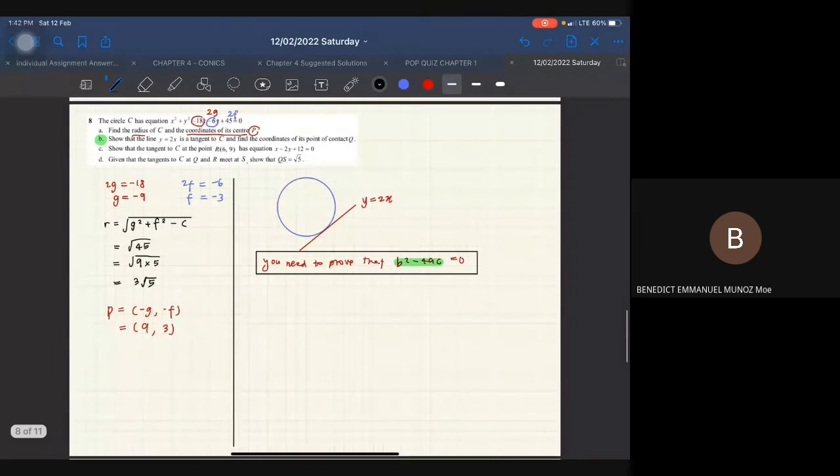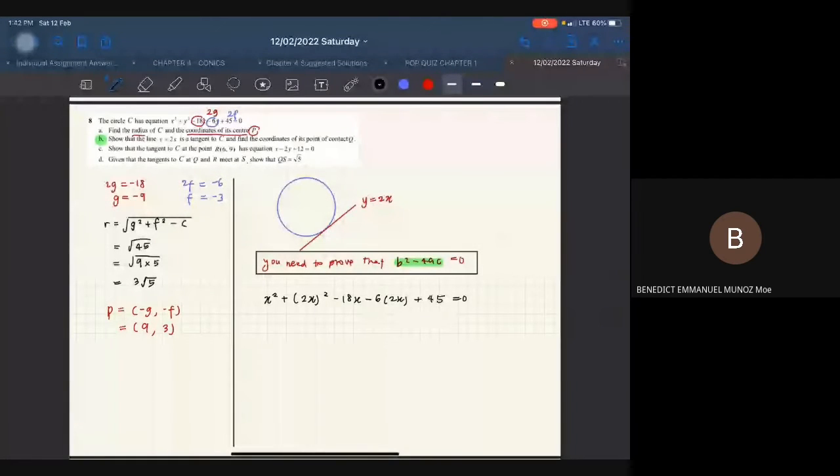So kita ada x square and then plus y square. So y kita sekarang adalah 2x square, and then minus 18x minus 6y. Y is 2x and then plus 45 equal to 0.